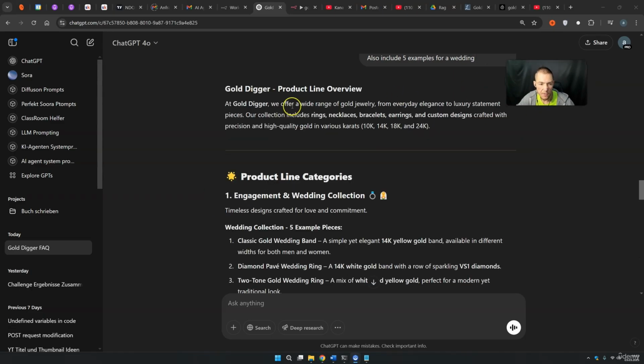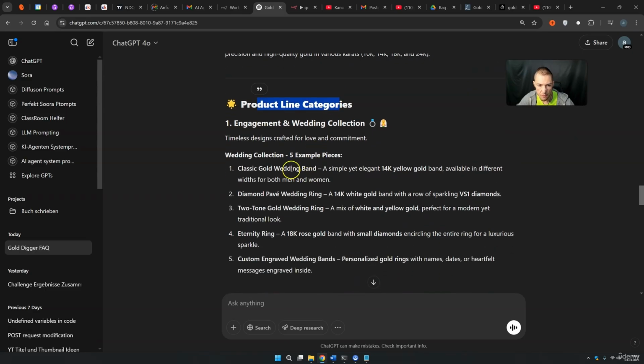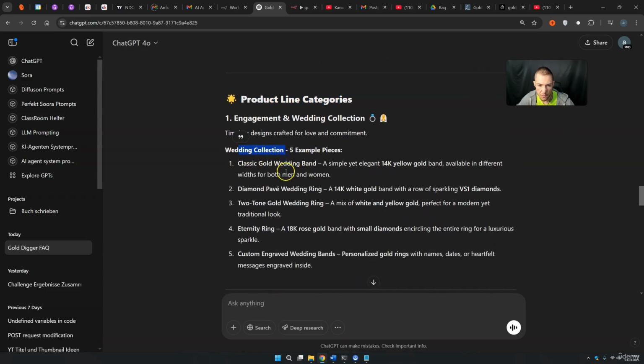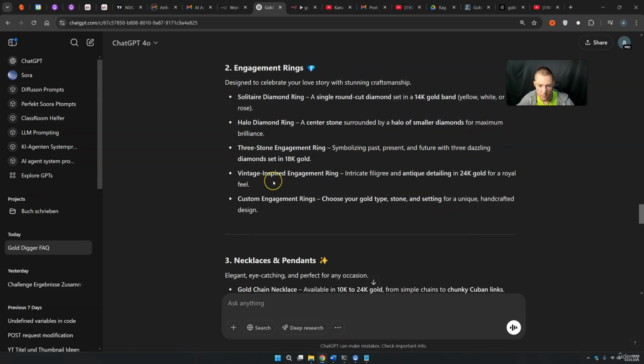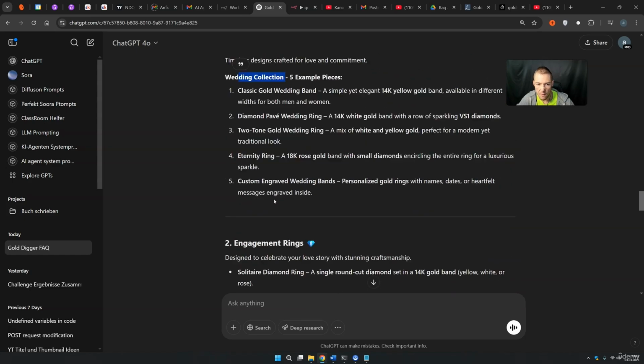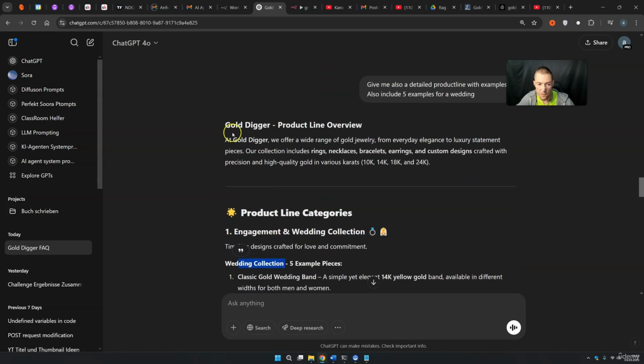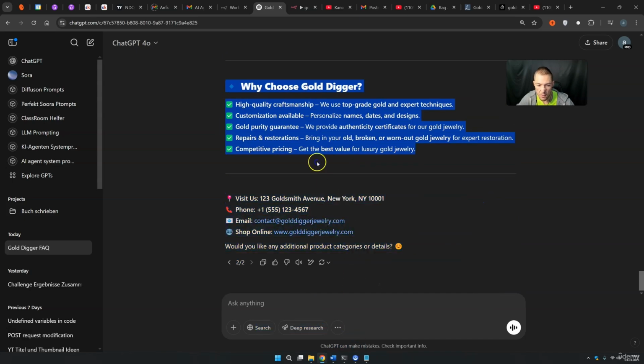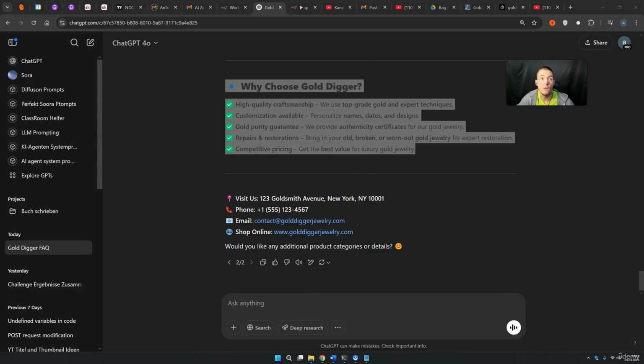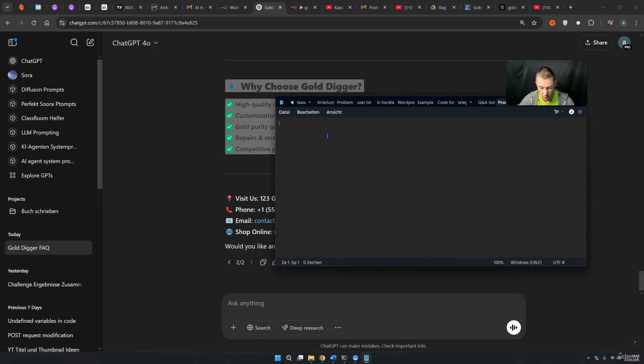And there we have the Gold Digger product line overview, product line categories. You see we have some wedding collections and so on, engagement rings, necklaces and pendants and so on. And we can simply train this in. So we can simply copy all of this. We do not need this information anymore. I create a new text file. Let's just call it product line. And then I insert this data.